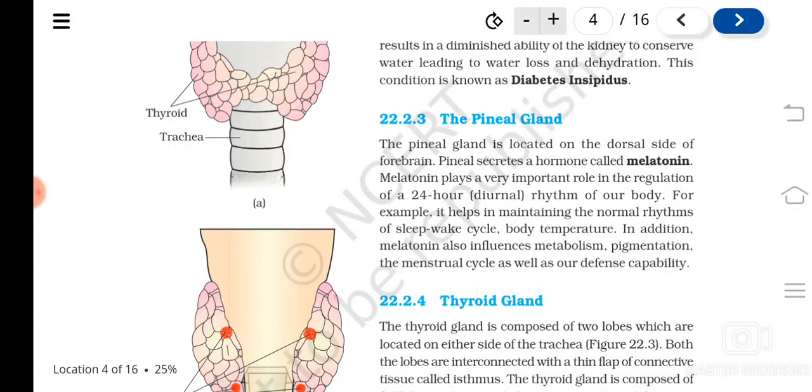The pineal gland. The pineal gland is located on the dorsal side of the forebrain, and the hormone secreted by the pineal gland is known as melatonin. What is it? Melatonin.